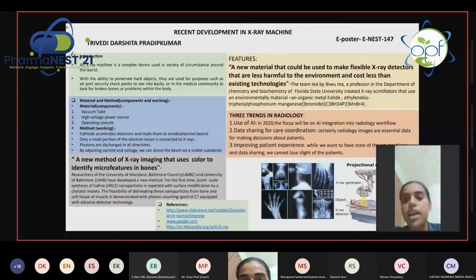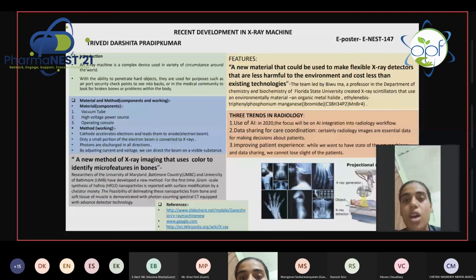There are three components. First one is the vacuum tube. Second one is the high voltage power source, and third is the operating console. Features: a new material that could be used to make flexible X-ray detectors.